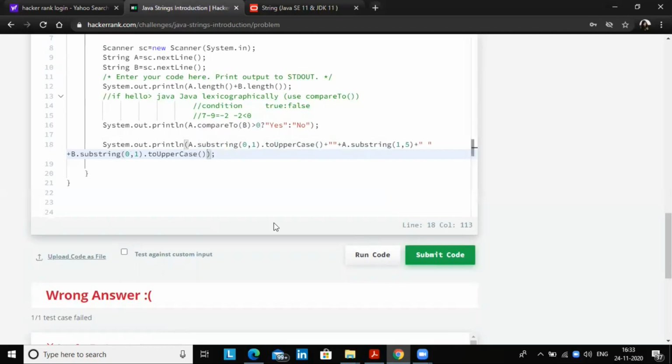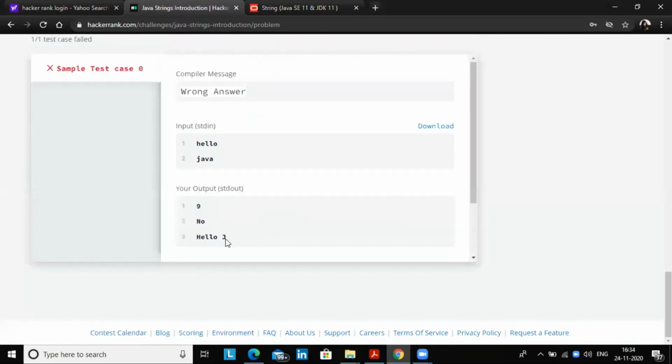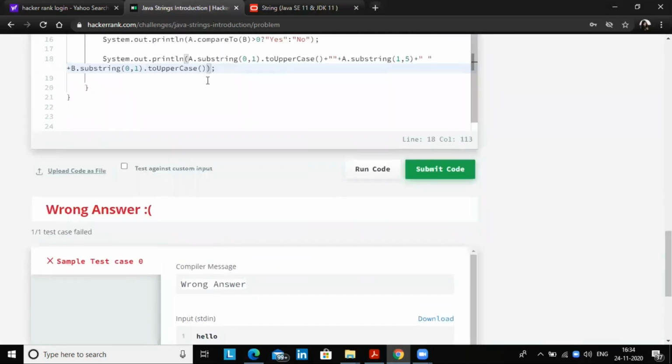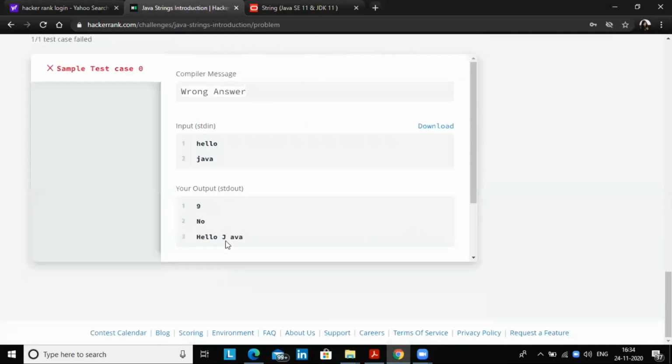If you want to see, you can check here. If you are running the code, it is giving J as the first letter, which is capital, but we need the Java, we need the other characters A, V, A also. So we need to use the substring method again. B dot substring of 1 comma 4. So when you run this code, then you are getting Java.